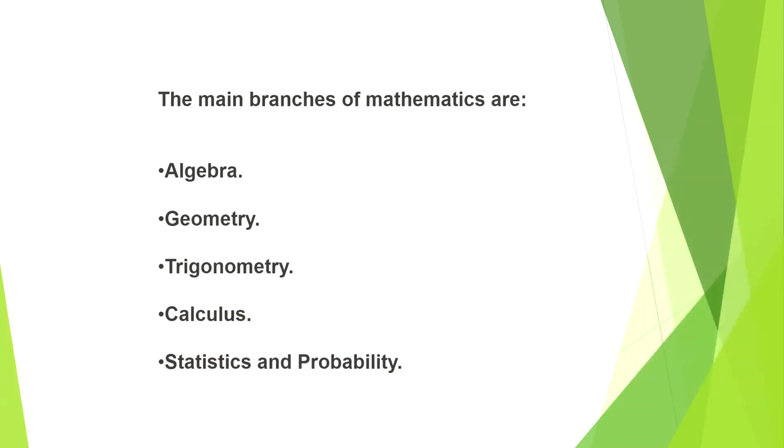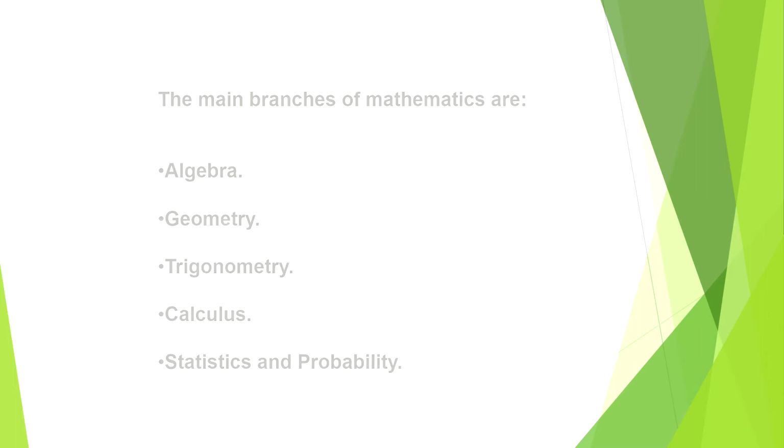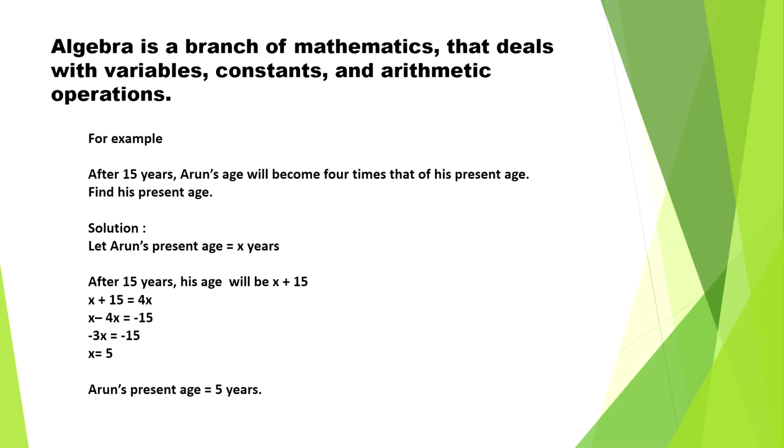Now, before looking into that, let us see what are the main branches of mathematics. The main branches of mathematics are algebra, geometry, trigonometry, calculus, statistics, and probability. Look into the first part, algebra. Algebra is a branch of mathematics that deals with variables, constants, and arithmetic operations.